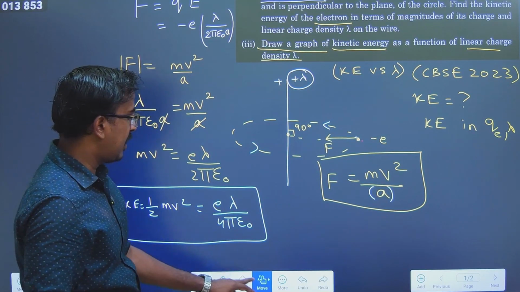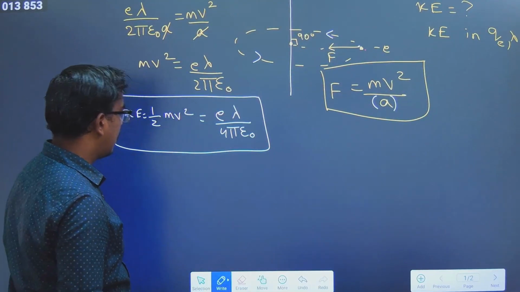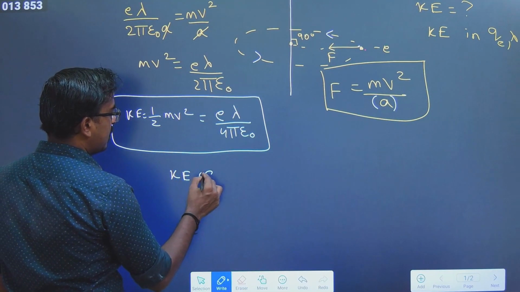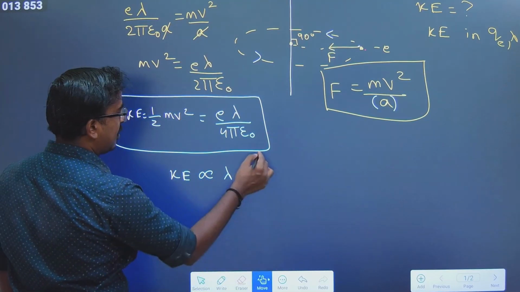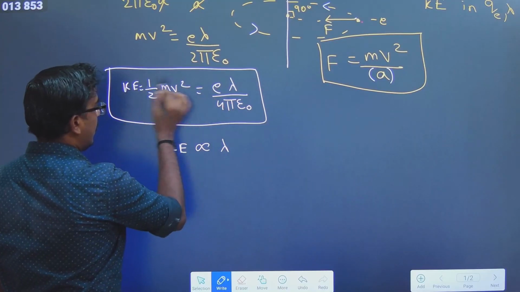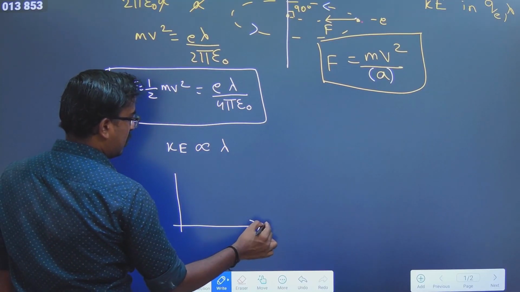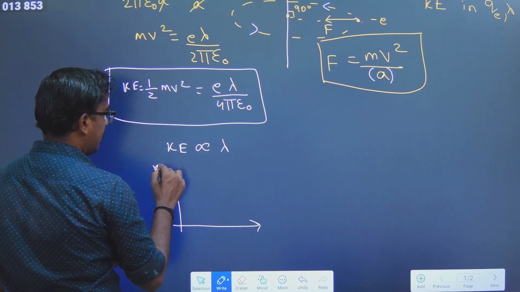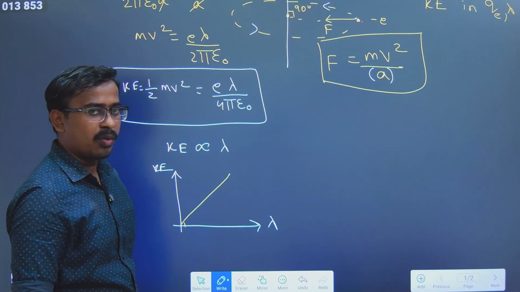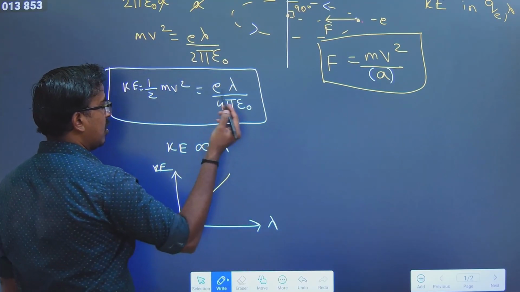Next they are asking for the graph of what? Kinetic energy versus lambda, right? Now we should note here, kinetic energy is proportional to what? Lambda. Yes or no? So for this graph, it's directly proportional. Okay, kinetic energy versus lambda, so the graph should pass through the origin. This is the graph.